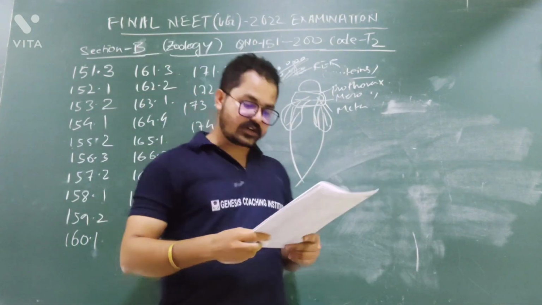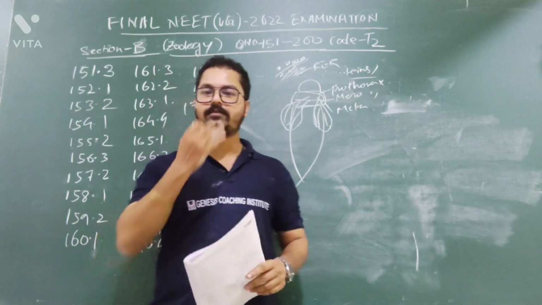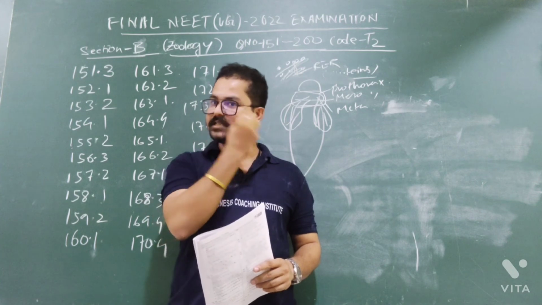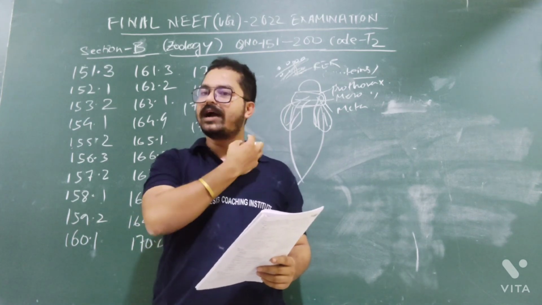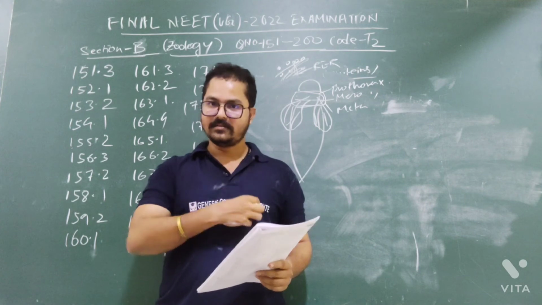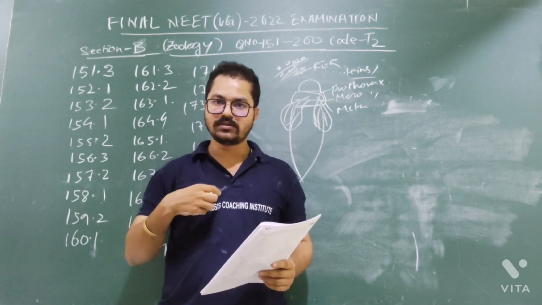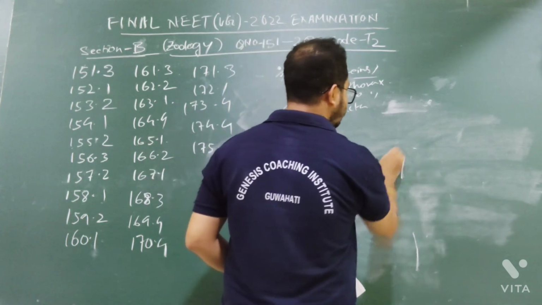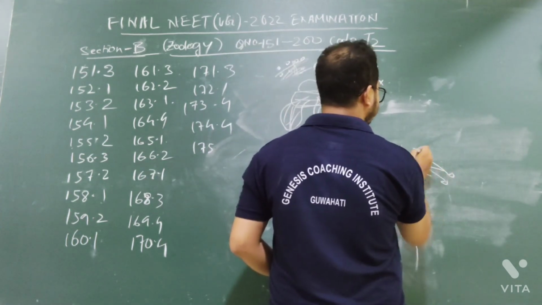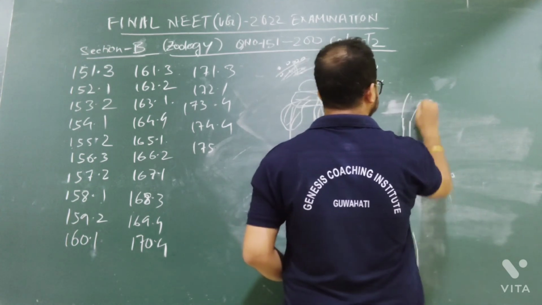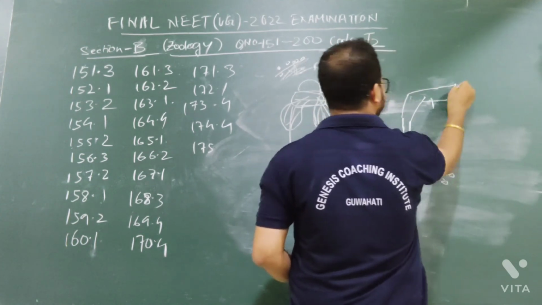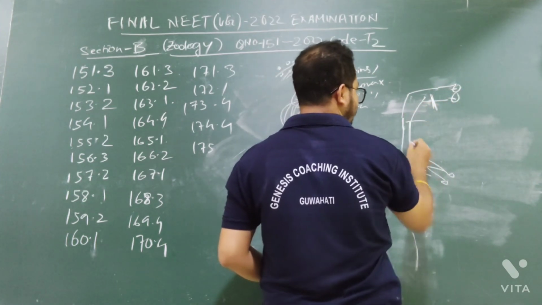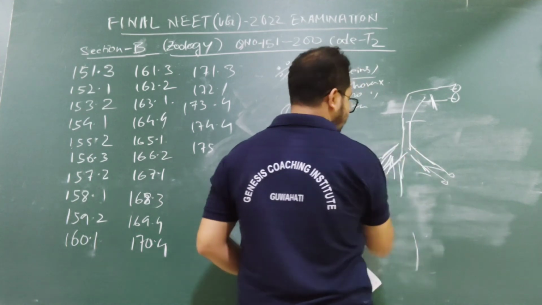Question number 175. Which of the following is not the function of the conducting part of the respiratory system? The conducting part begins with the nostrils, the opening to the nostrils, then the nasopharynx, the nasal passage, then the trachea, bronchi, and bronchioles. Are you getting my point? Up to the bronchioles. Nostril, nasopharynx, nasal passage, trachea, bronchi, then bronchioles.